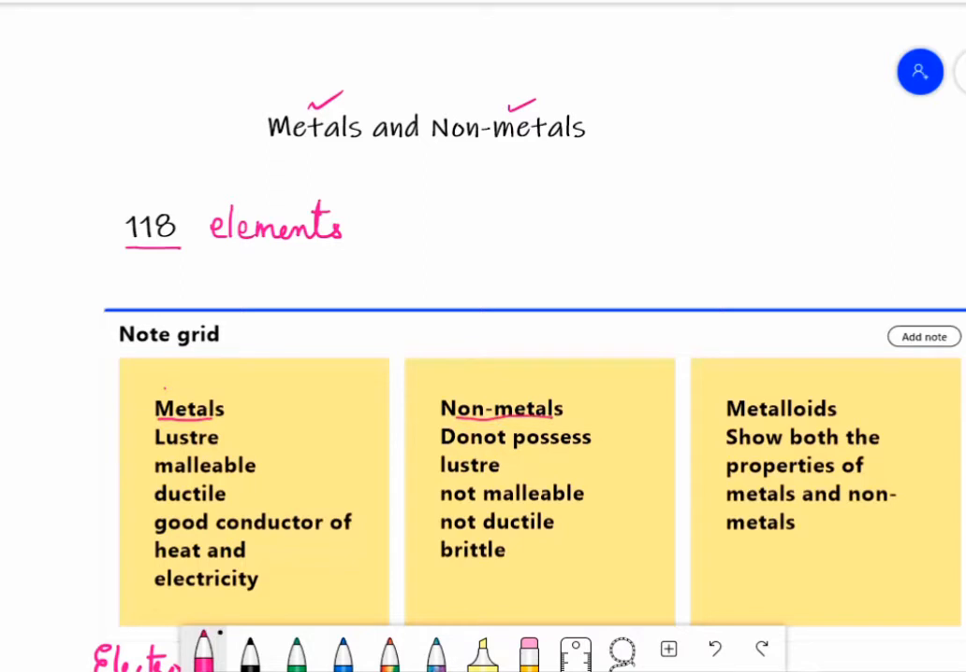Besides these metals and non-metals, there is a third category of elements which show properties of both metals and non-metals. They are called metalloids. For example, silicon, germanium, arsenic, etc. come under this metalloid category.